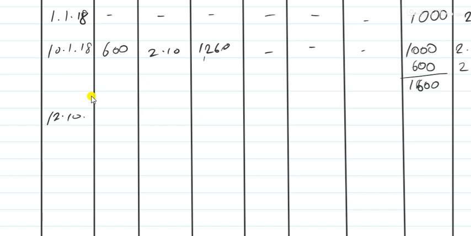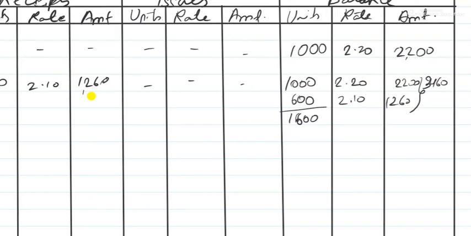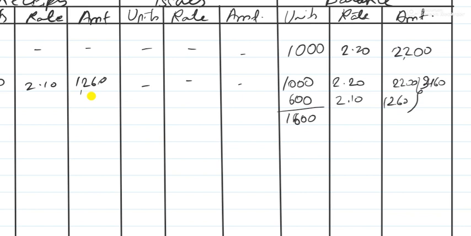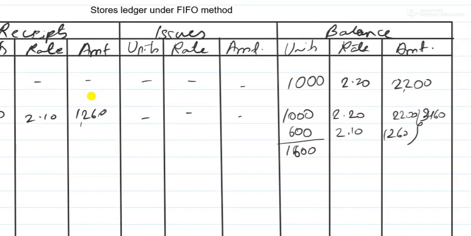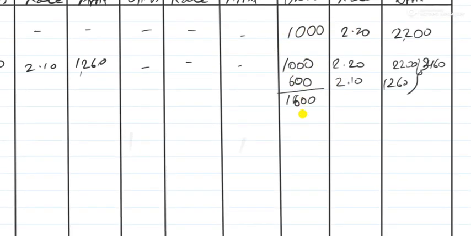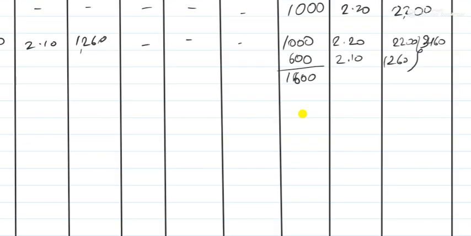Now what I told, this is the FIFO method. Whatever stock comes first will be sold first. So here the stock that we have from the beginning is 1000 units, right? And then the stock after that came, 600 units at 2.10. So 1000 units we have at 2.2 and 600 units we have at 2.10. So look carefully what I'm doing. 1000 units at 2.2 and 200 units.